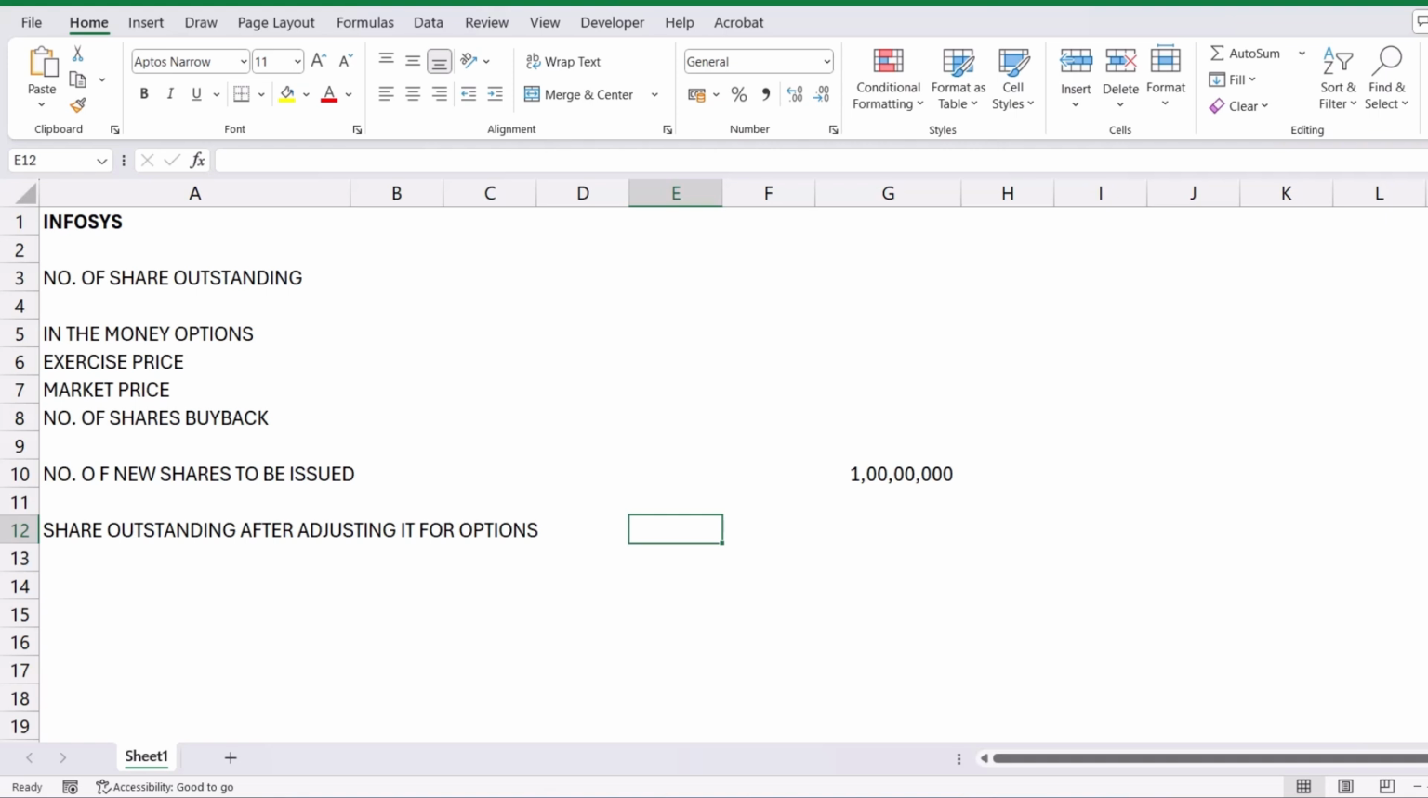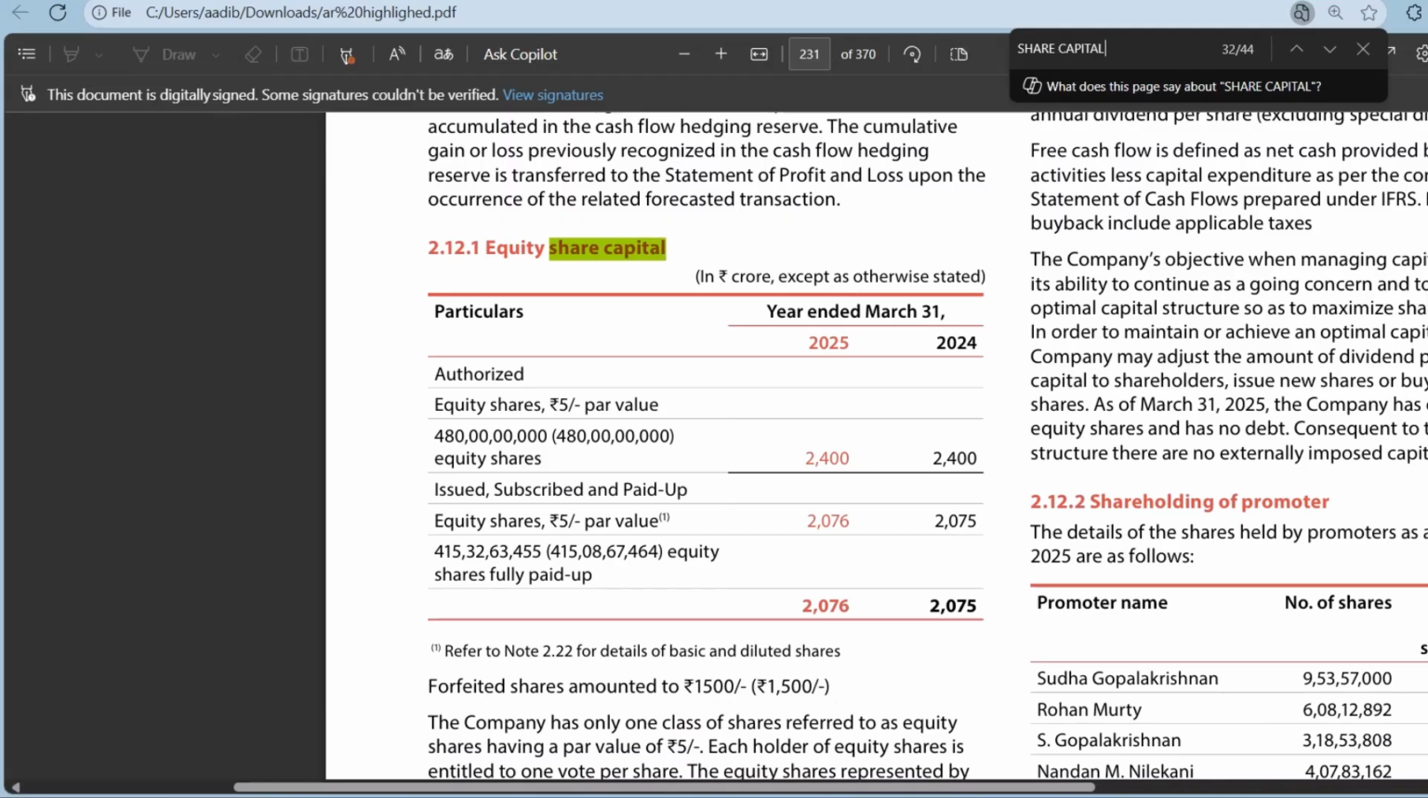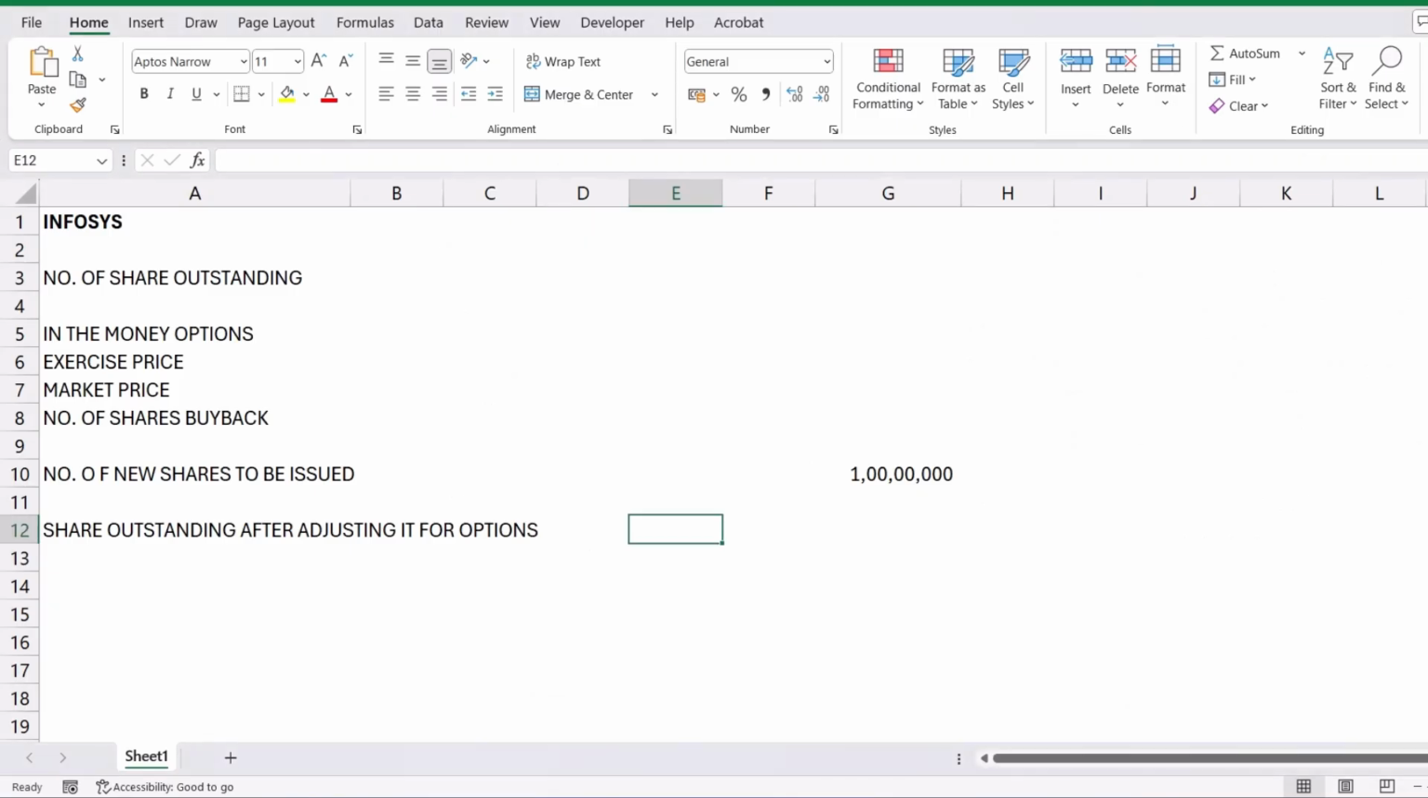Infosys does not have warrants, but they have a lot of options. So first of all, we need the number of shares outstanding. This is the annual report of Infosys, and these are the number of shares outstanding. I will just directly add this number over here.